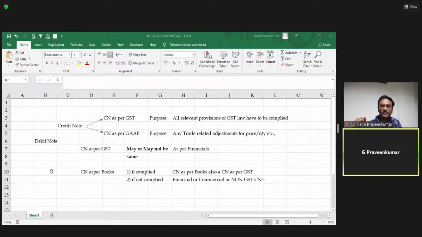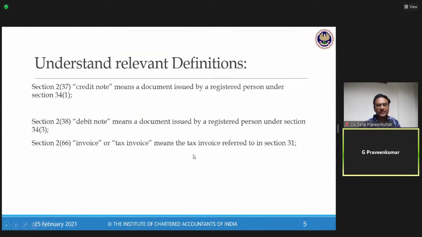Jitin has confirmed that Excel is visible. Thanks for confirming, Jitin. Now, this is what we need to keep in mind when we are talking about credit note, debit note. Now, let me come back to my presentation. Yeah, hope you are able to see my presentation. Whoever is not able to see this presentation or has any technical issues, this PPT is already hosted on the Board of Studies website. You can download it and follow the flow of my discussion.